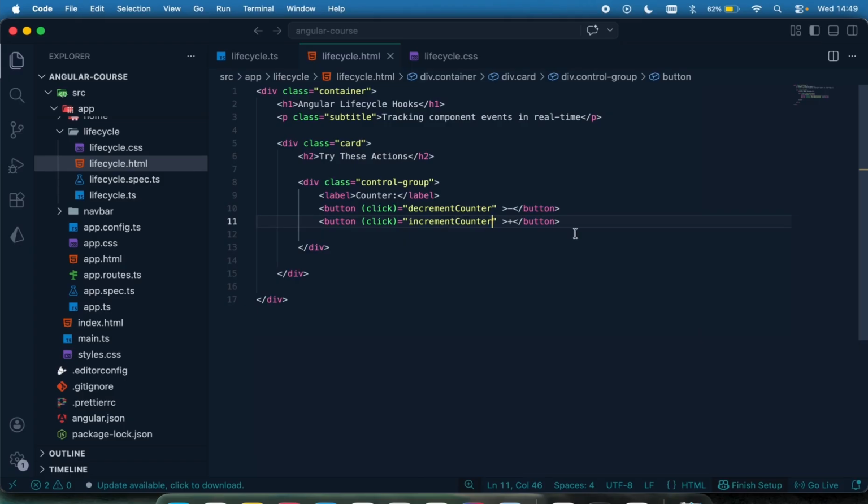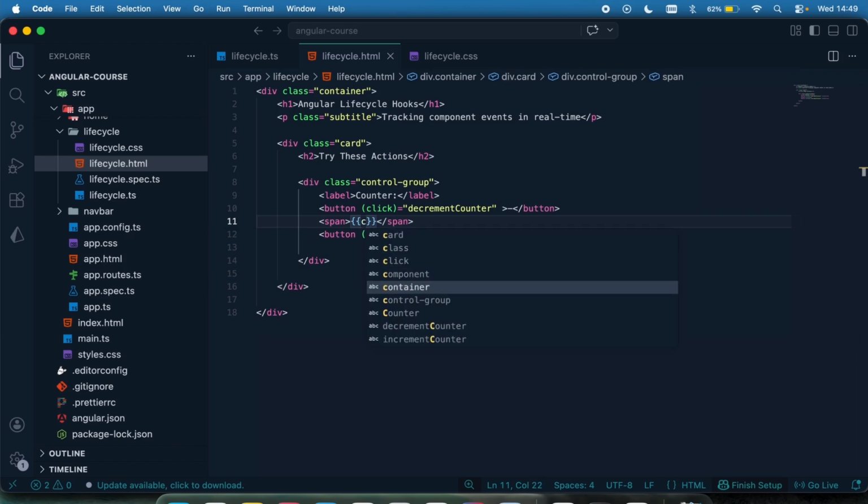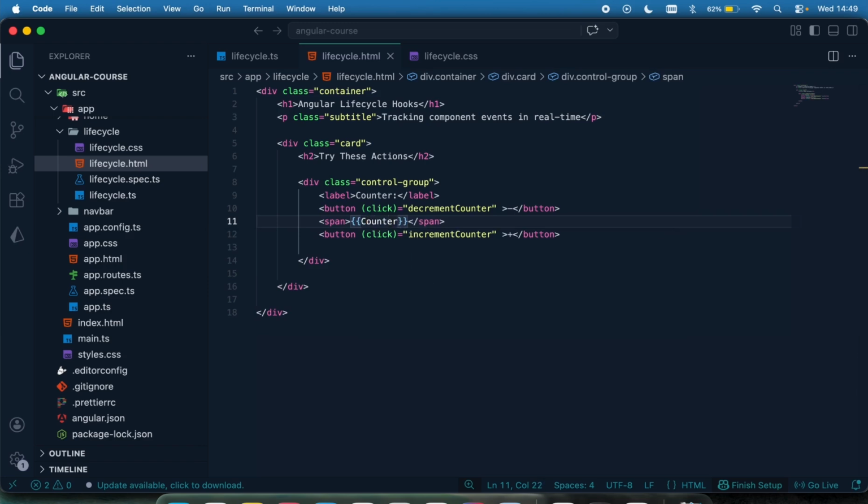Okay, so that's it, very simple. Then in the middle, I want to display the counter by saying span, and then using interpolation to display the counter. That should be a small letter counter, and I can give it a little class, call it counter. Okay, so that's it.